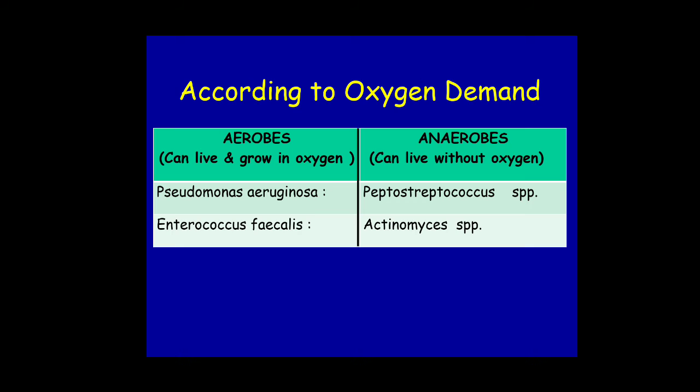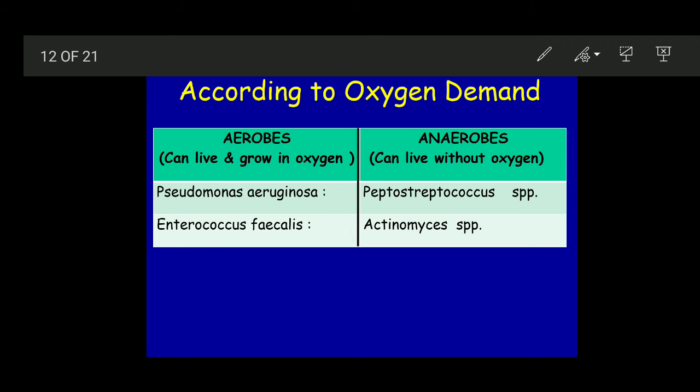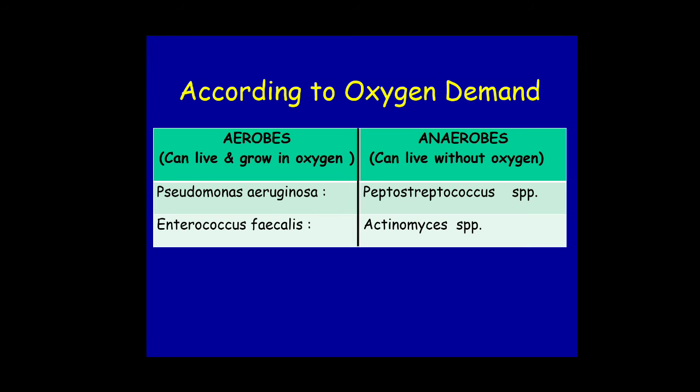Anaerobic bacteria are Streptococcus species and Actinomyces species, which can live without oxygen. So friends, here we have seen the classification of bacteria according to shape, stain and oxygen demand.